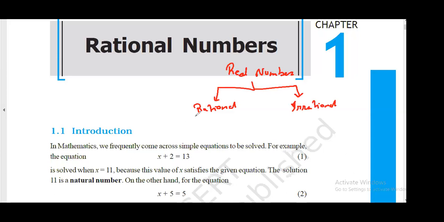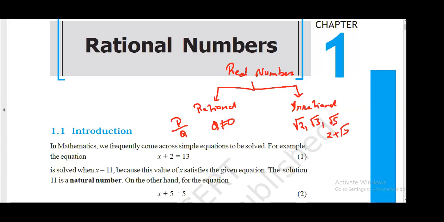So what was a rational number? Rational numbers were those numbers which can be written in the form p by q, where p is an integer and q is an integer, and q should not be equal to 0. That is your rational number. An irrational number cannot be written in the form p by q. Examples of irrational numbers were root 2, root 3, root 5, 2 plus root 3. All these are examples of irrational numbers.